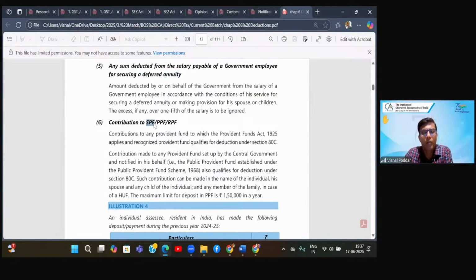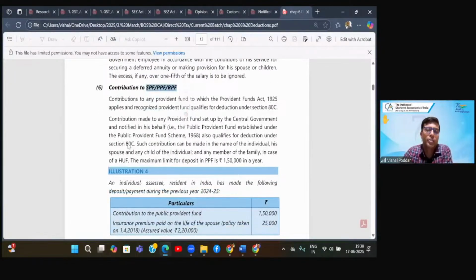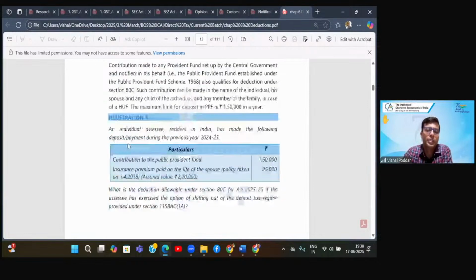One is statutory provident fund, that is for government employees. Then PPF, which can be done by anyone, whether employee or even self-employed. So you and me, even though not employees, can also do this. And then for private employees, the recognized provident fund. So any of these funds are eligible for deduction. So when you contribute your money to any of these funds, which is generally done by the employer itself as a deduction from your salary, you are eligible to get deduction under this section, that is 80C.